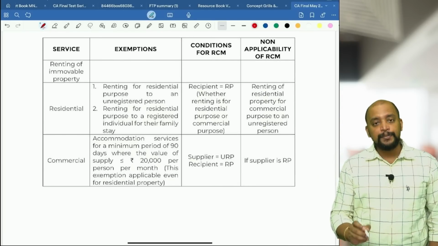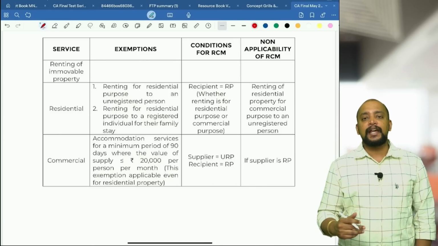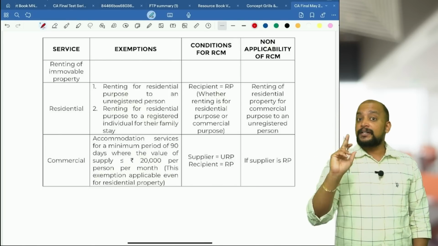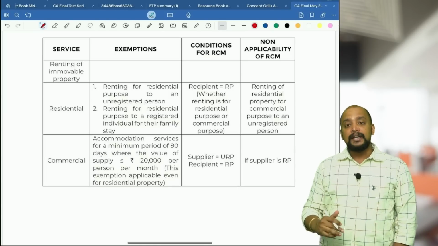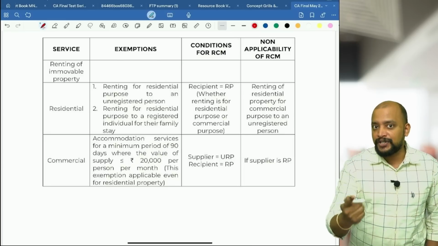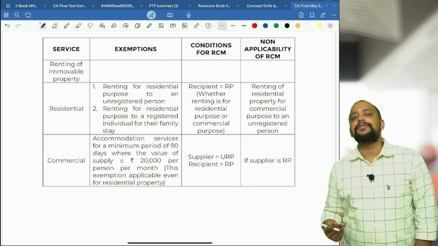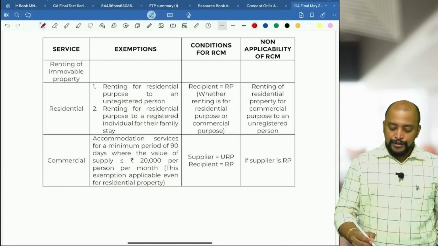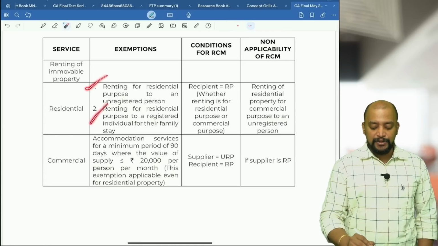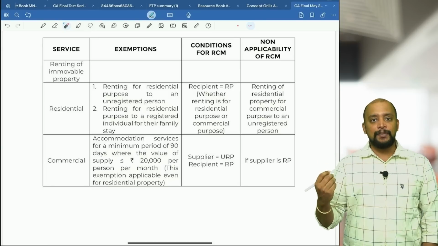Whomsoever that unregistered person may be, it can be any person, it can be a company also. Then it is exempted. But it should be for residential property for residential purpose. Second one, what if it is to a registered individual? Registered individual for their family stay is also exempted. So these are the two points where we have exemption with respect to renting of residential property. In other cases, it will be taxable.